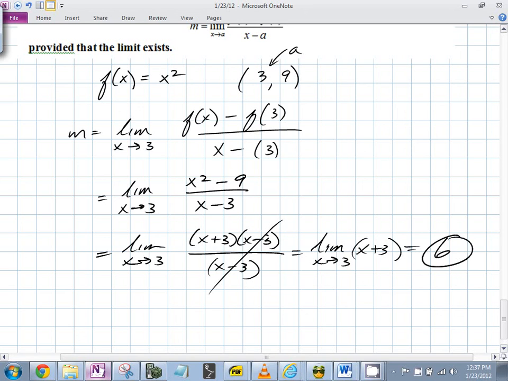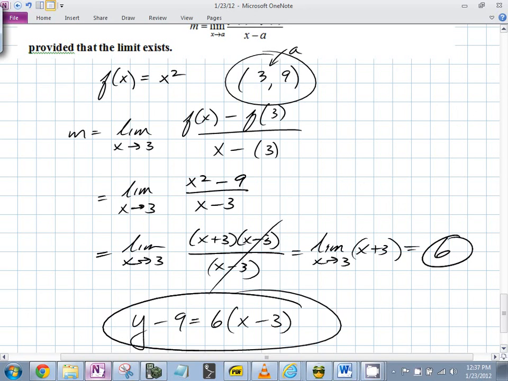Could someone tell me really quickly what the equation for the line is? Raise your hand and tell me. Just rattle it off. That's the slope, and this is the point. What is the equation of the line? Y minus 9 equals 6 times x minus 3. Yes, done. Stop there. That is a totally valid, 100% correct way of writing the equation of that line. If I don't say specifically a form, stop there.